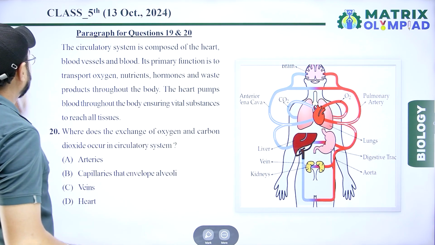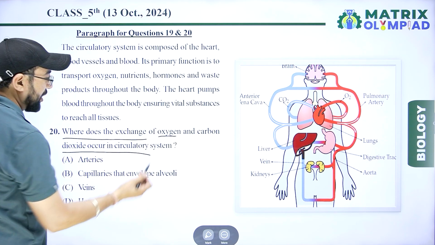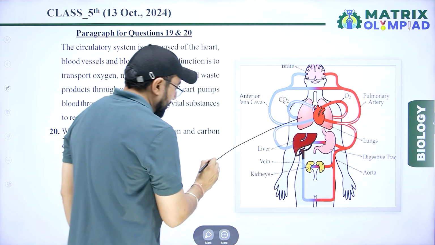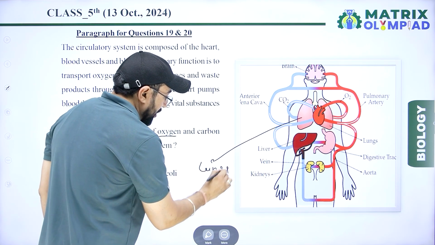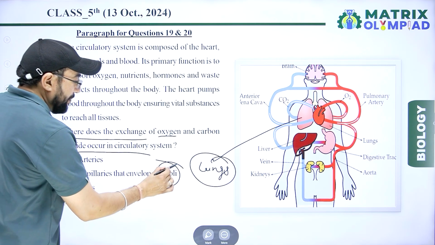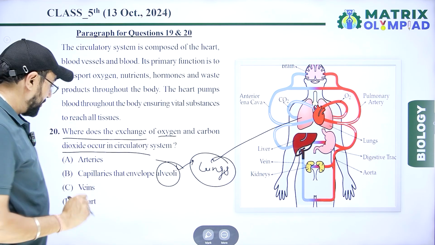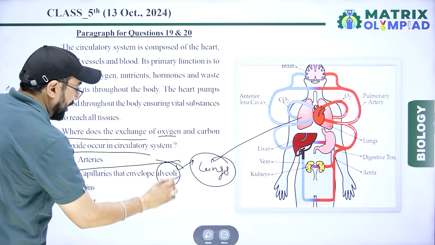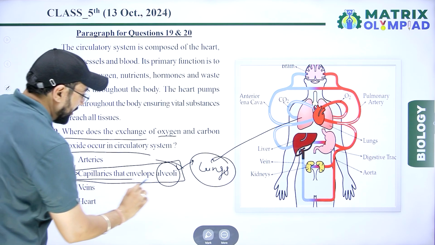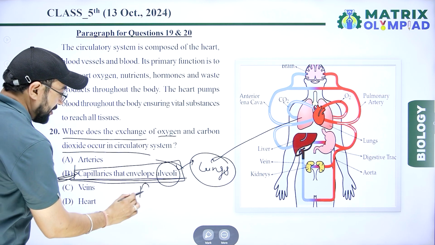Next question. Where does the exchange of oxygen and carbon dioxide occur in the circulatory system? At the lungs, specifically the alveoli. Alveoli are part of the lungs, the gas exchange station, with capillaries that envelop the alveoli. So the gas exchange part is alveoli and capillaries. So the right option is B.